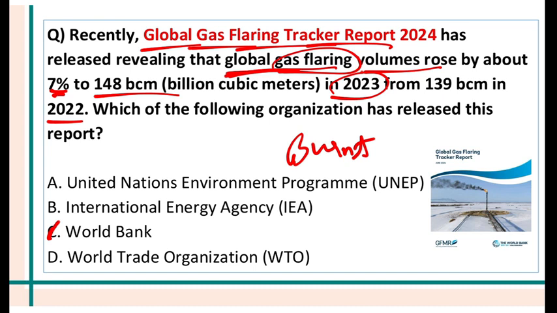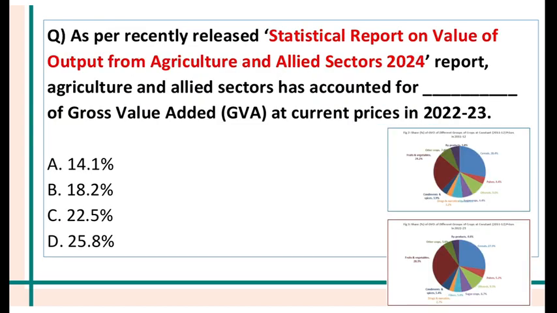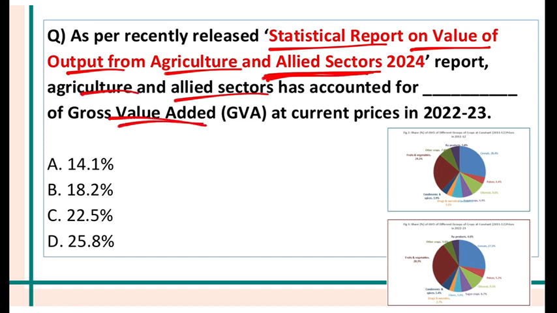A statistical report came recently on the value of output from agriculture and allied sectors. Allied sectors like cattle, dairy, fisheries, agroforestry, all of these are allied sectors. So agriculture and allied sectors accounted for what percentage of the GVA in the financial year 23? What was the contribution of agriculture and allied activity? It was 18.2%.